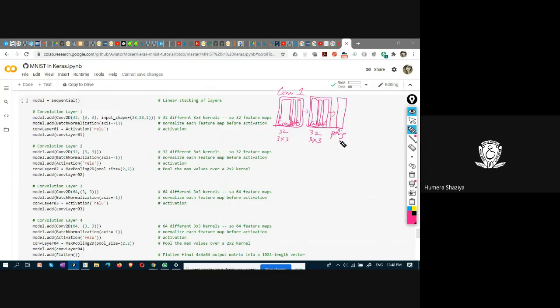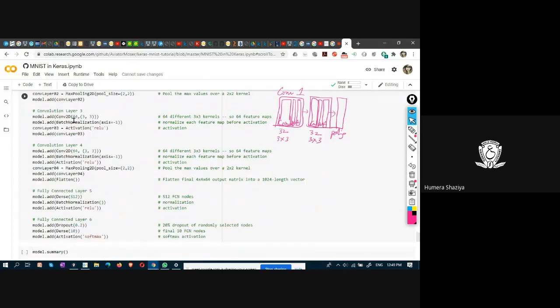And further, there is another convolutional layer having 64 filters of size 3 by 3. The same thing continues. So again, you have conv2, then conv3, then conv4.